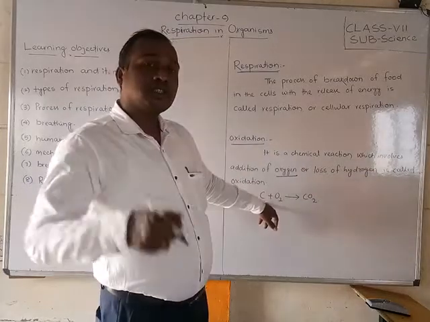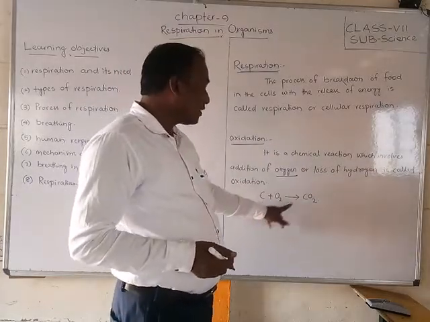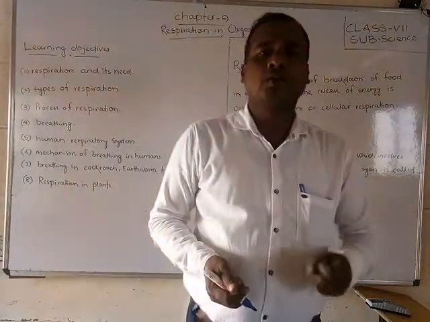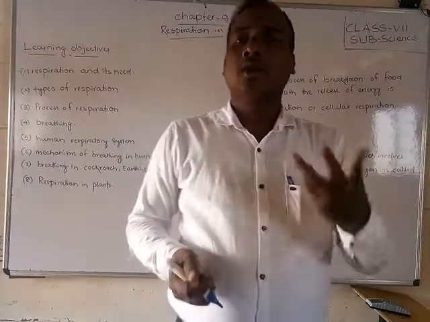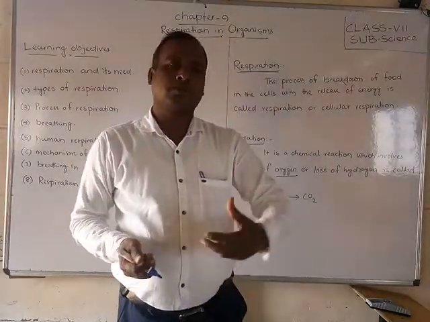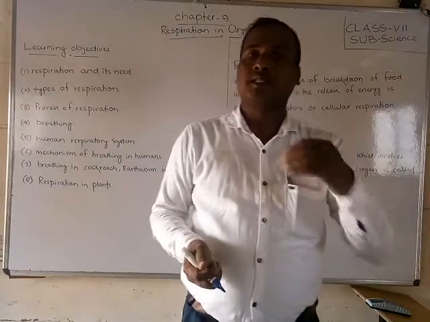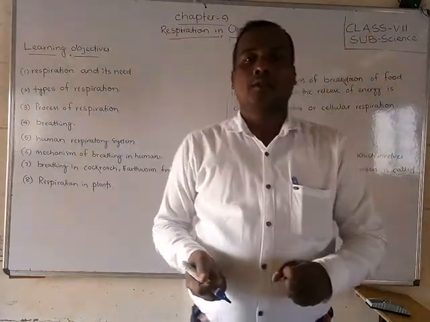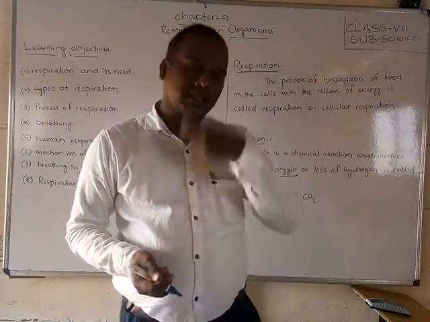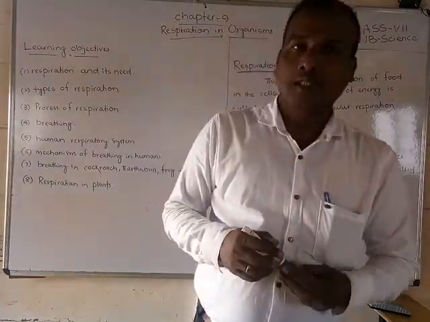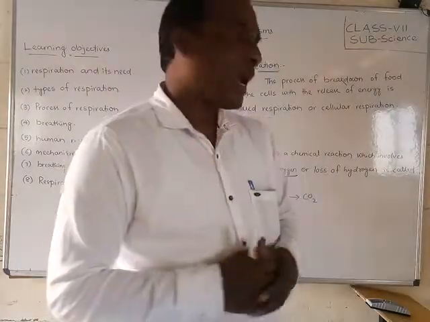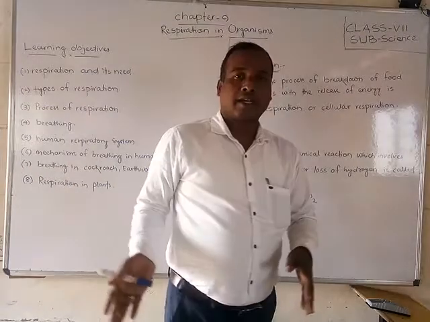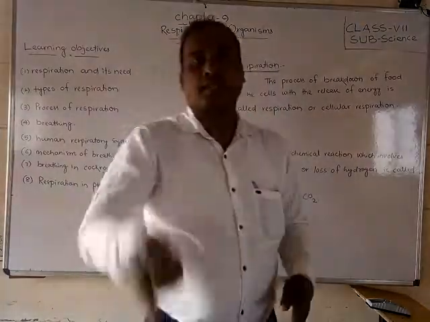So where does oxidation take place? Whenever carbon combines with oxygen, carbon dioxide gas is released in our body. Whatever food we take, carbohydrates, glucose, contains carbon. Whenever we take in oxygen by breathing, that oxygen gas mixes with the carbon, then helps with other activities and releases carbon dioxide gas.